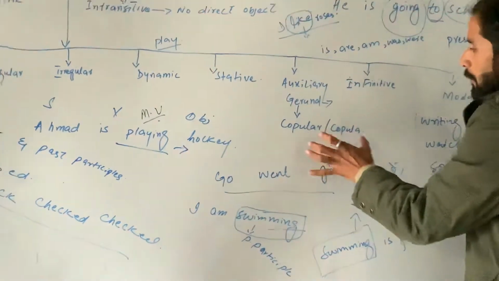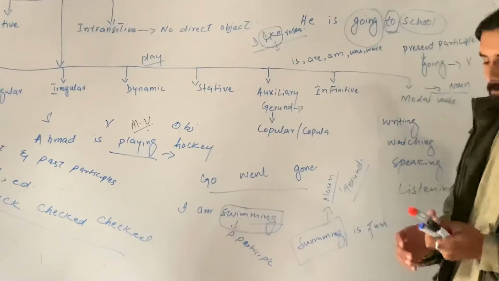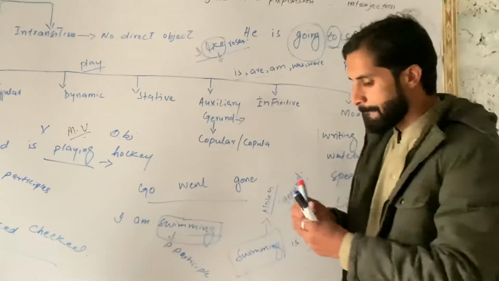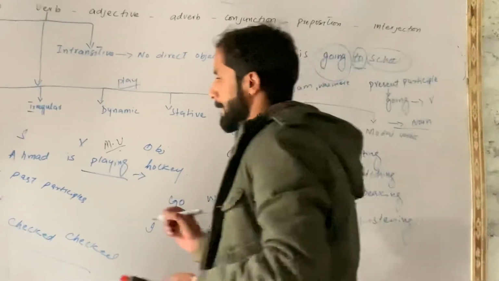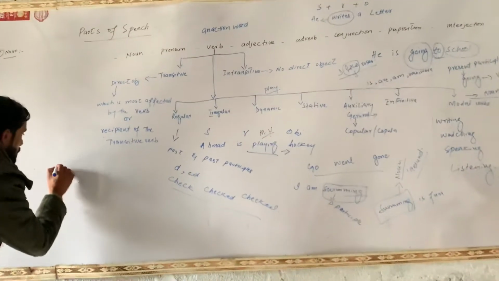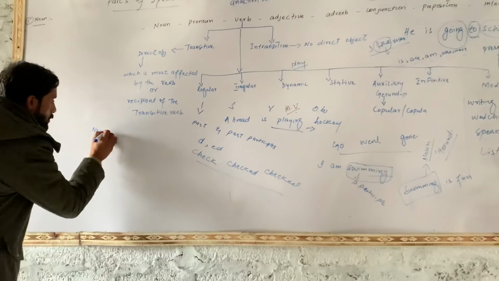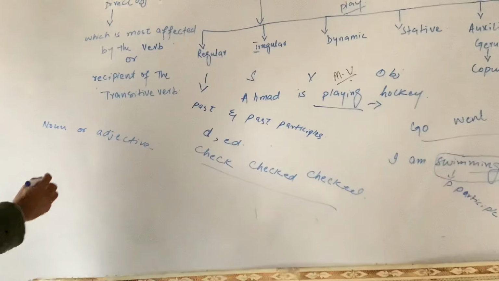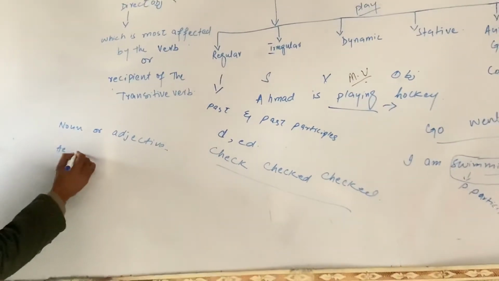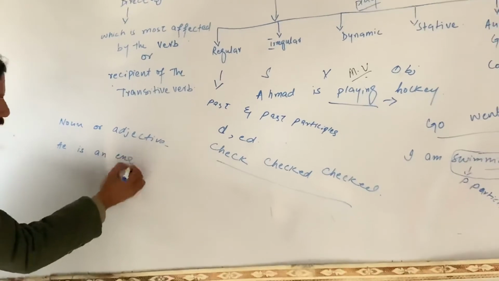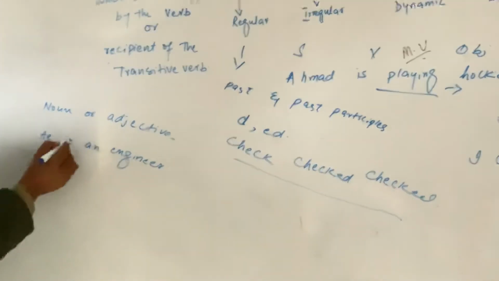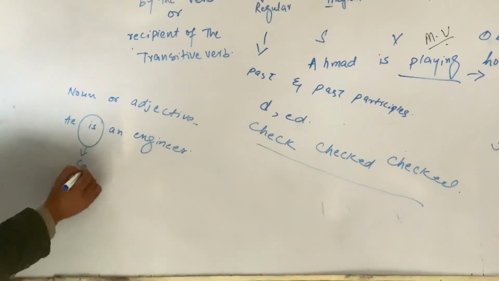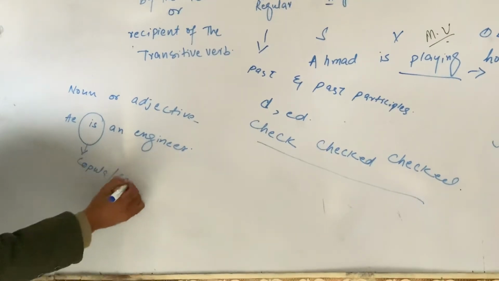Then the other thing is the copular verb. If we talk about helping verbs, is, are, am, was, were, when after the helping verb comes a noun or adjective, like he is an engineer, then in this sentence this helping verb will be called a copular verb.